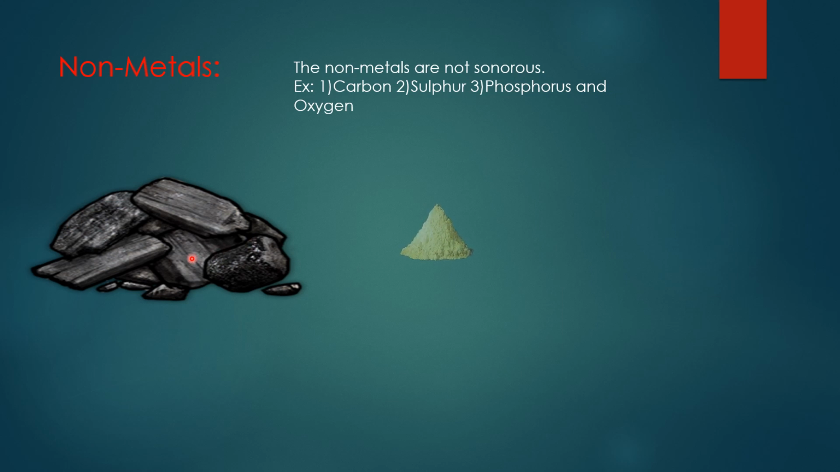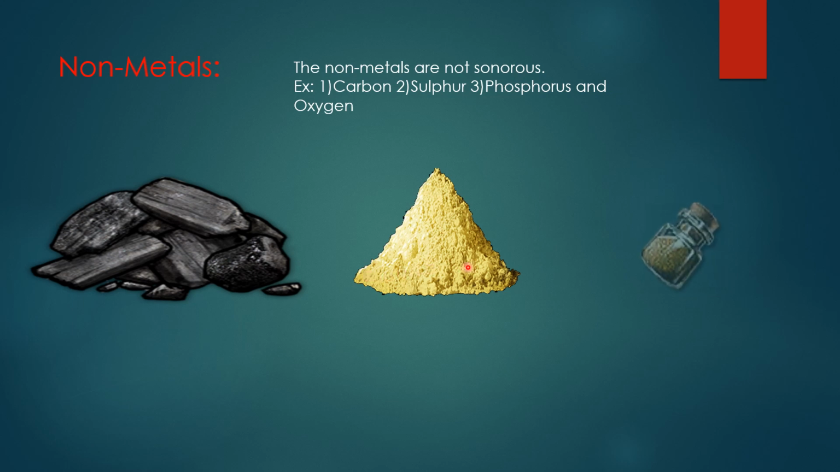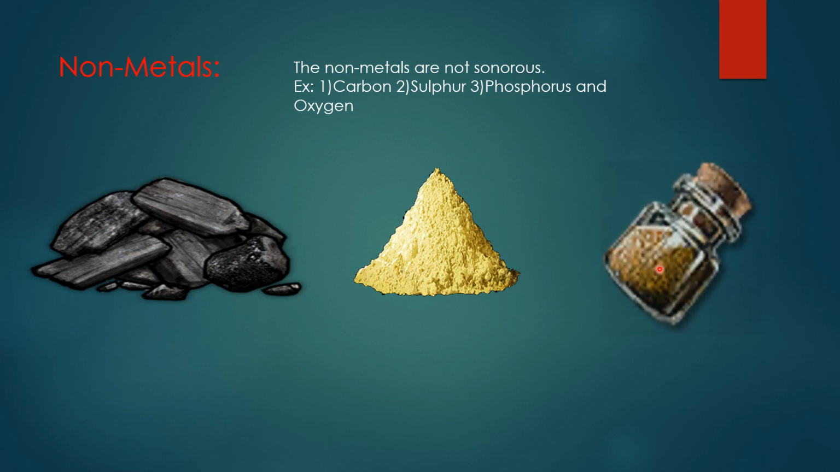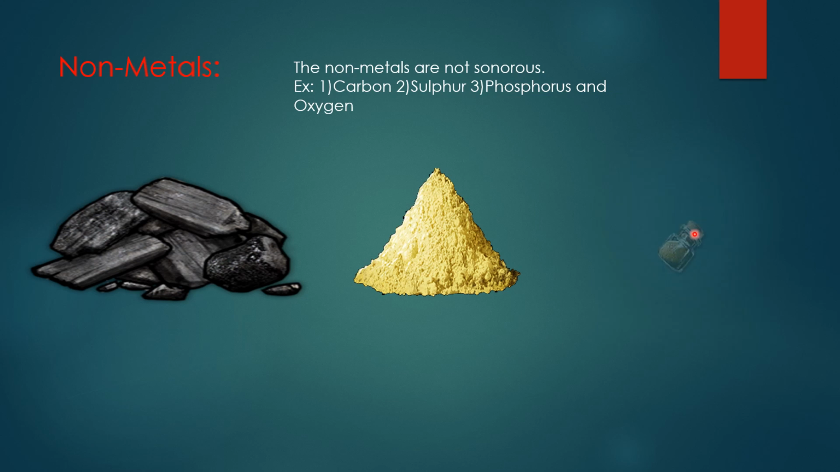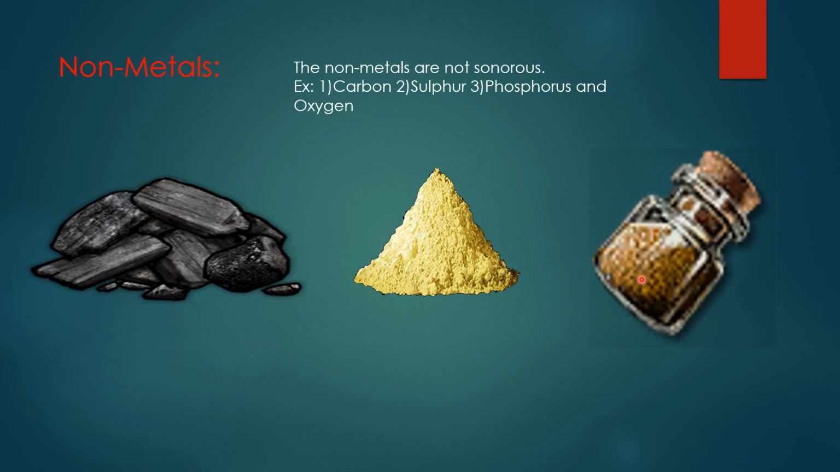Observe this one: carbon or charcoal. Okay, next one: sulfur powder. This is also a non-metal. And phosphorus, this is also a non-metal. Phosphorus is generally stored in kerosene. You will learn why it is stored in kerosene in later classes.